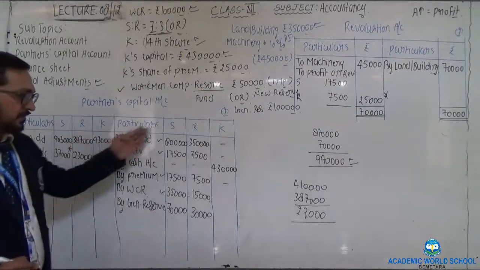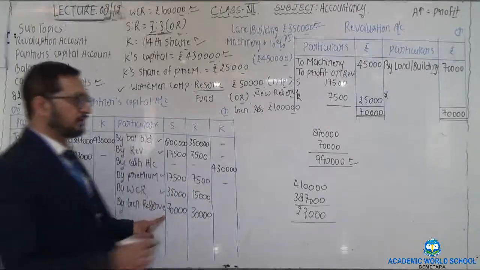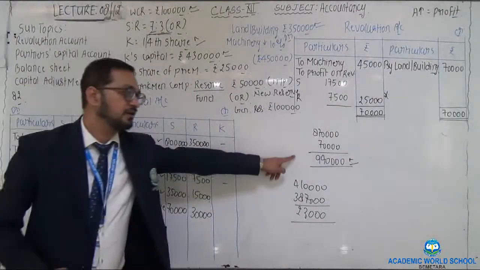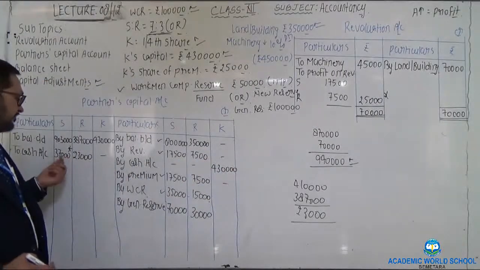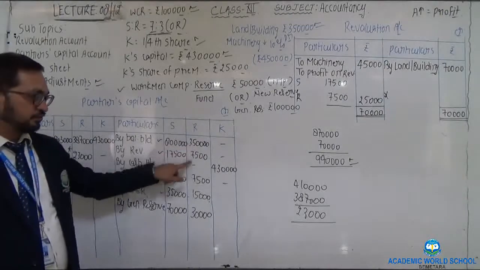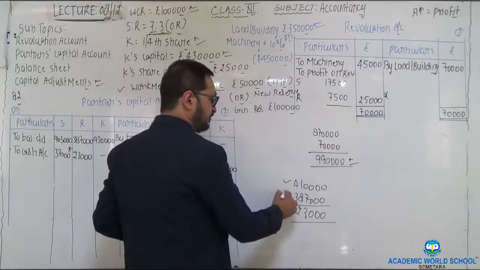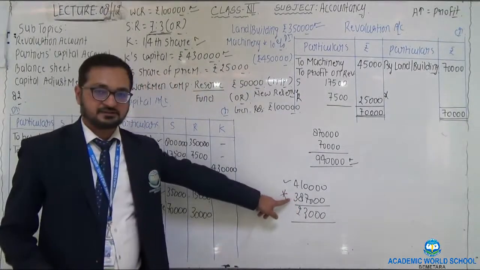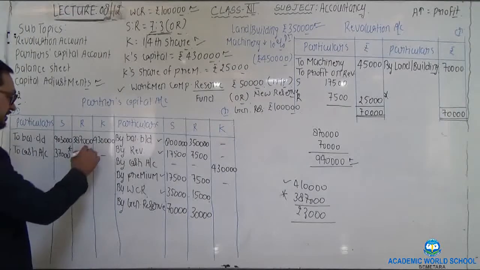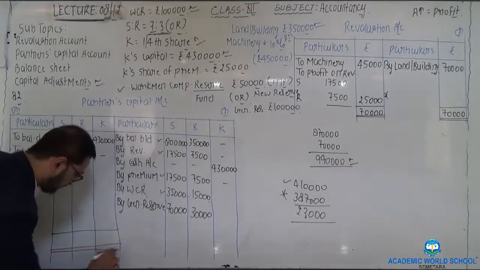Is this clear? Make the total of credit side 1 plus 2, 3, 4, 5. Total would be 9,40,000. Deduct 9,03,000 from 9,40,000. He is going to withdraw 37,000 from the partnership concern. 1, 2, 3, 4, 5. Total 4,10,000. His capital would be rupees 3,87,000. He is going to withdraw 23,000 from his capital to make his capital equal.